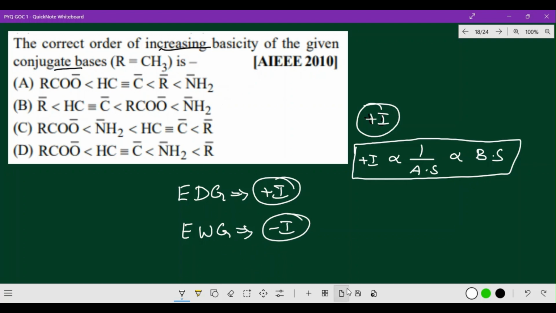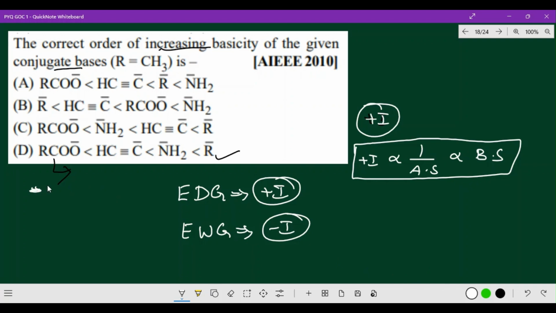You will give the priority to the alkyl group, here R minus, the first priority. Here they have given increasing order, from smaller to bigger. Of course, COO minus: is it a plus I effect or a minus I effect?